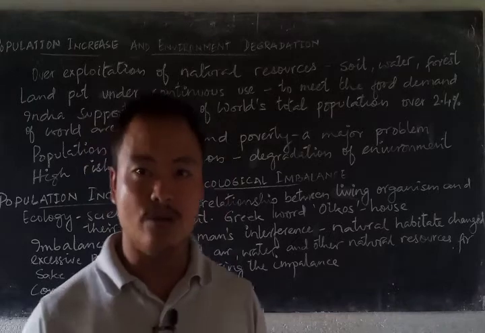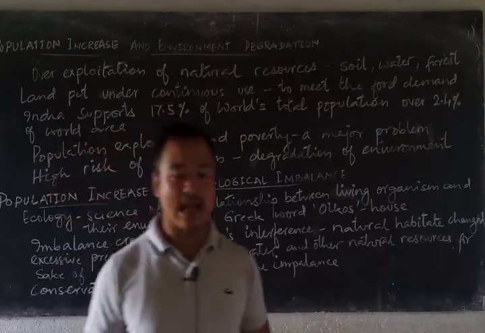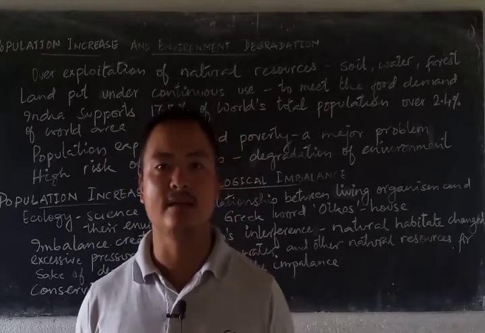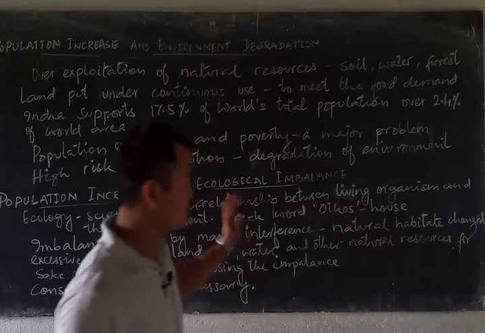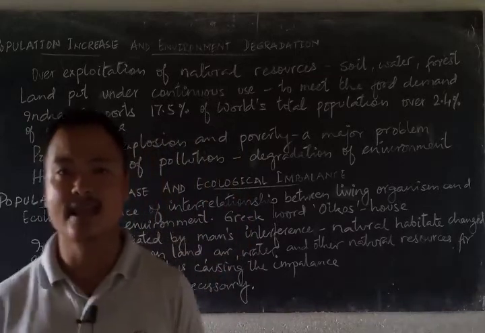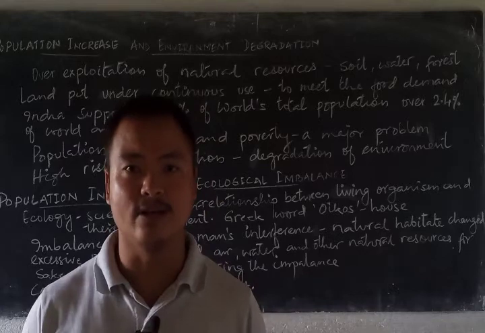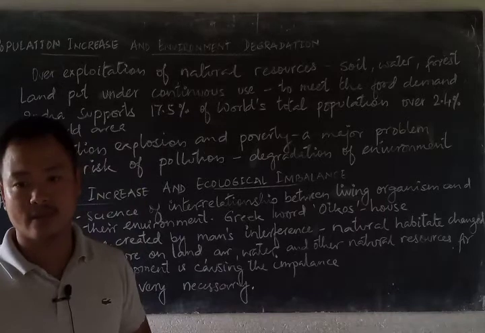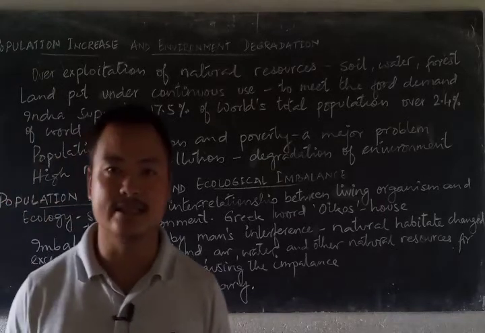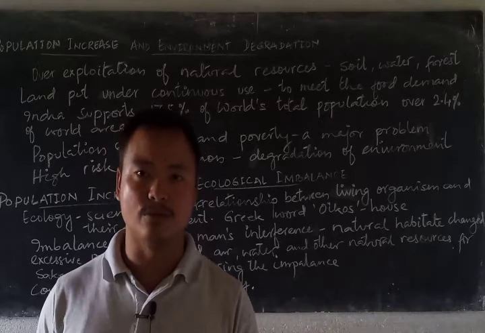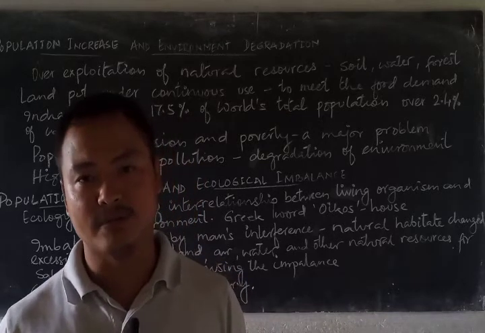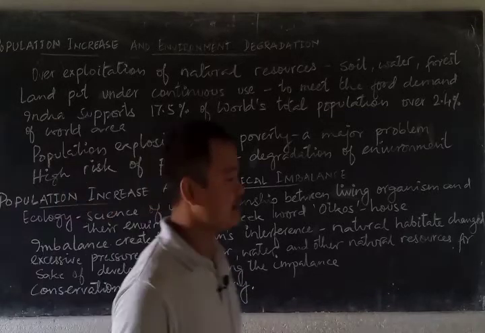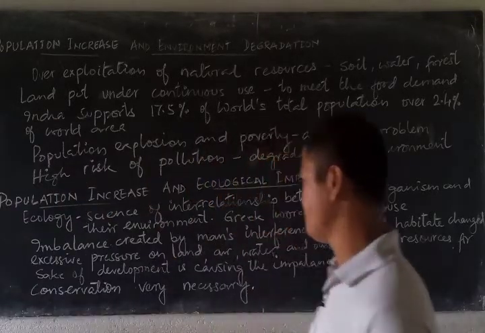Food habits, houses built, the clothing sense, our cultures, everything is an impact of the immediate environment that we have. This is what we call ecology, a science that studies the interrelationship between living organisms and their environment. And this ecology is hampered. This house of our own is hampered, as ecology is derived from the Greek word oikos, which means house. This house of ours is hampered. So this creates a lot of problems for us.